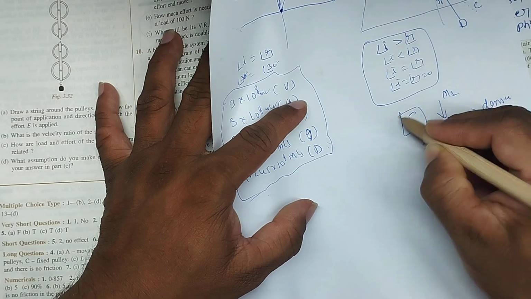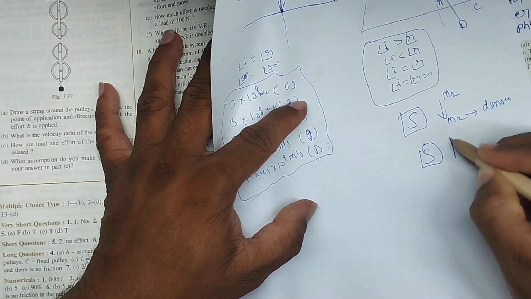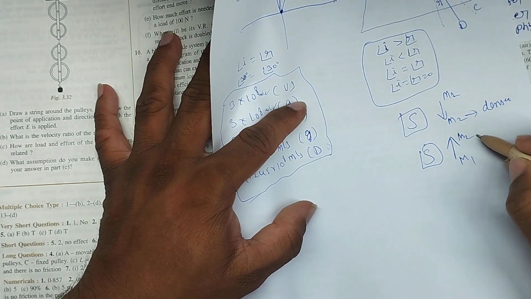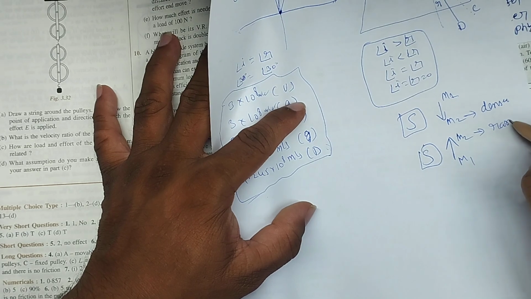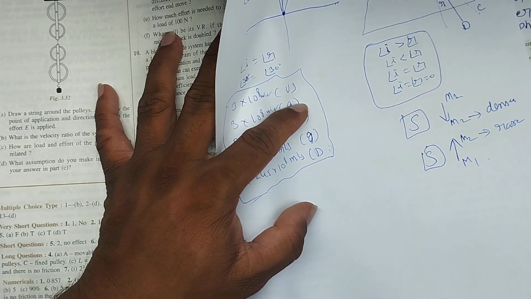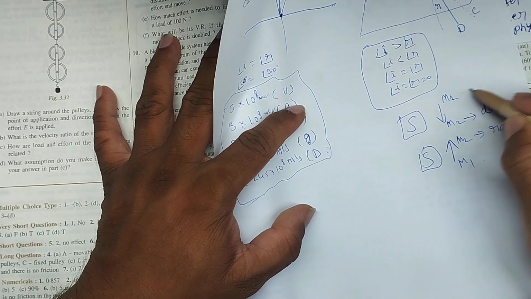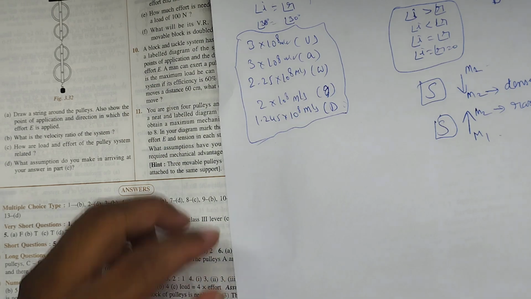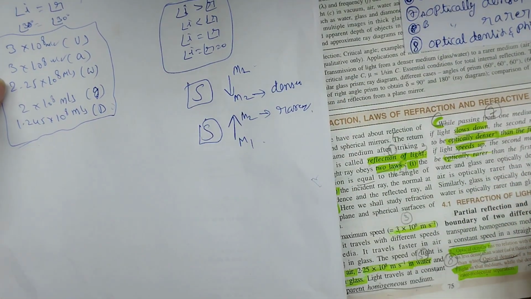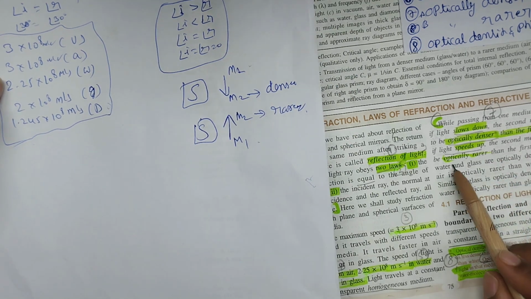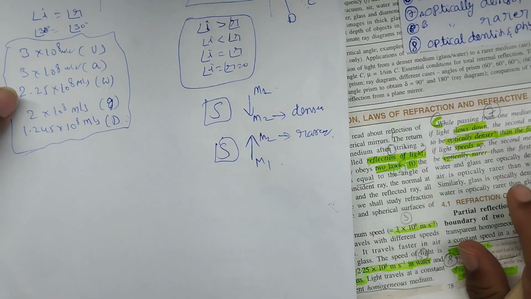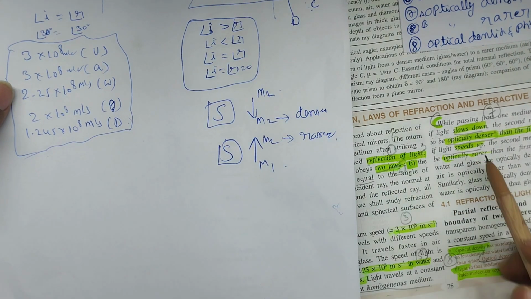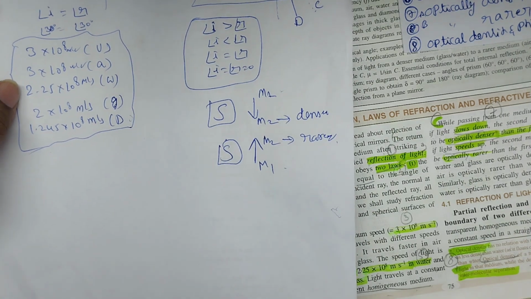When the speed of light is increased as it moves from medium 1 to medium 2, it means medium 2 is rarer than medium 1. Here, denser means denser than medium 1. So if the speed of light increases in the second medium, it is said to be optically rarer. Optically rarer, not physically rarer. Let's understand what optically denser means.